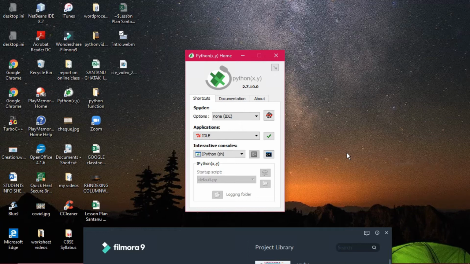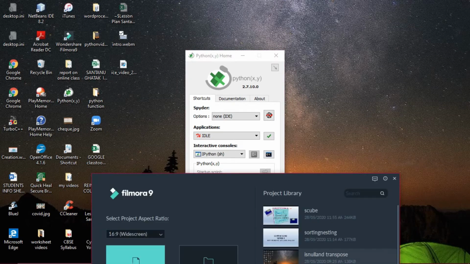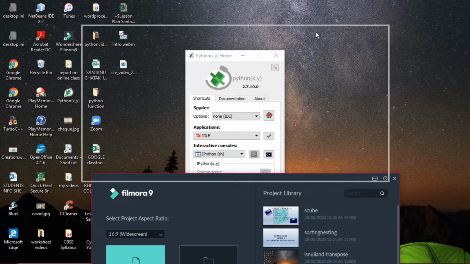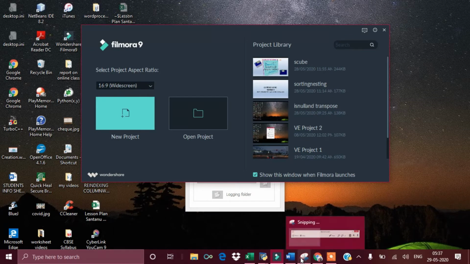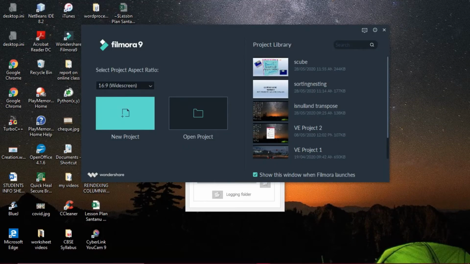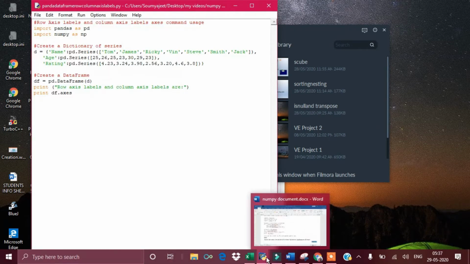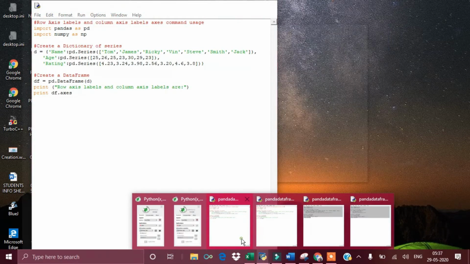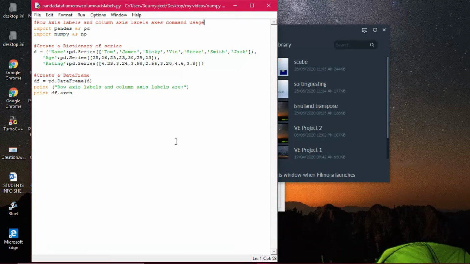So we are starting the program right now, using some methods to demonstrate a few methods in Python Pandas. Let us see how these functions work. The first one is the axes command. You can see there df.axes. This is actually acting on a dictionary of series, and finally we are converting the dictionary into a data frame.